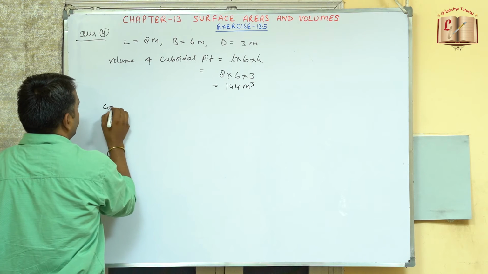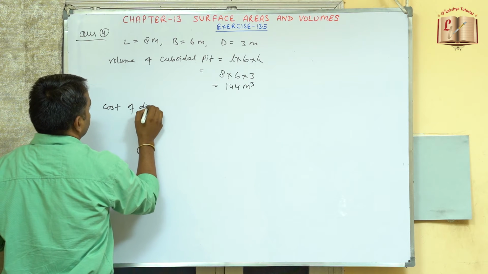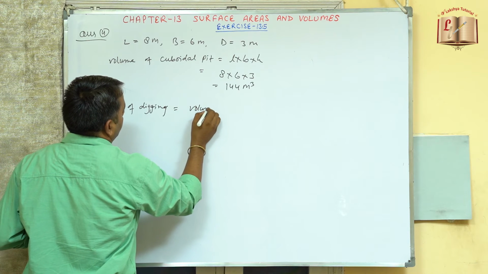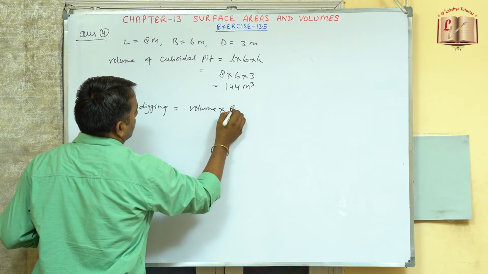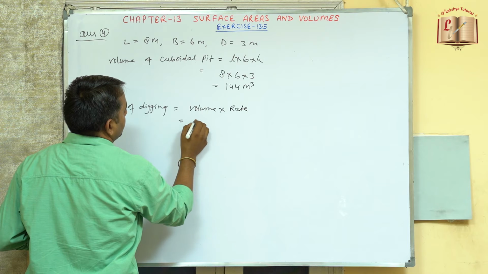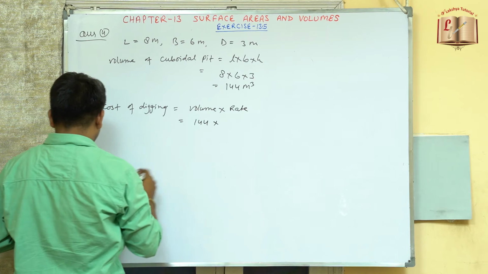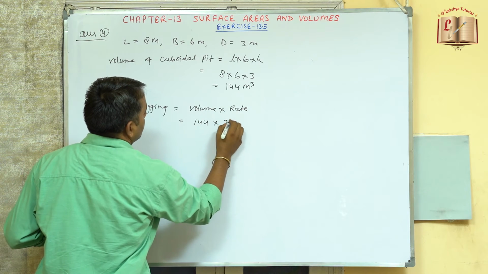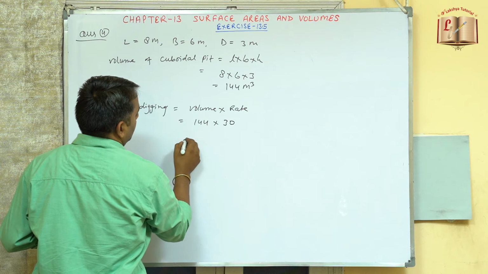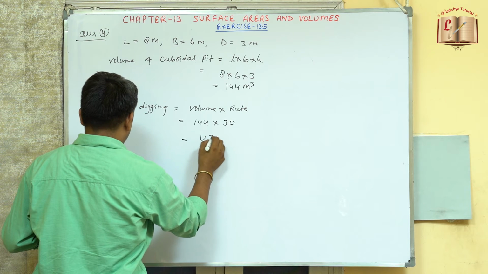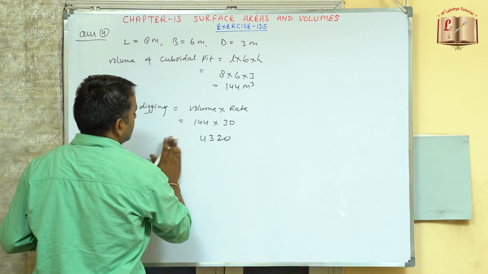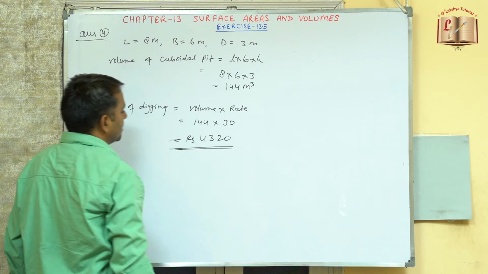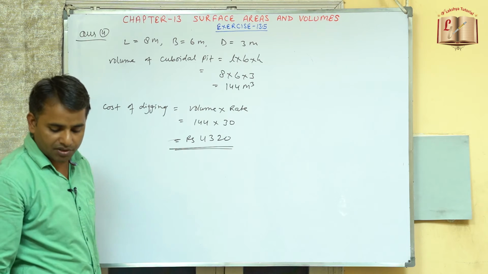Now the cost of digging. So this is now volume into the rate given to us. So volume is 144 into rate. Rate is given as 30 rupees per meter cube. So on multiplication this will be 4,320 rupees. So we got the cost of digging the pit. This is 4,320 rupees.